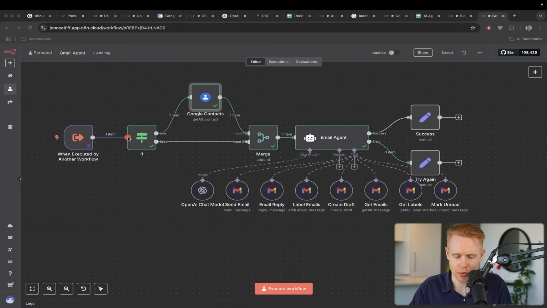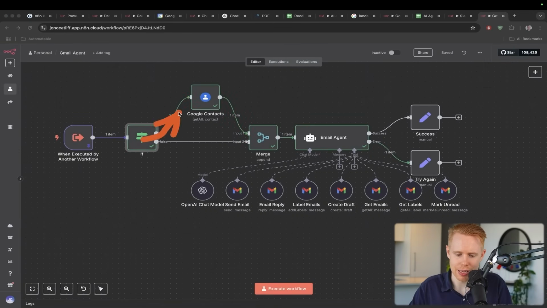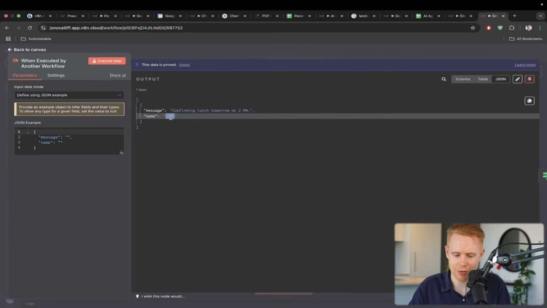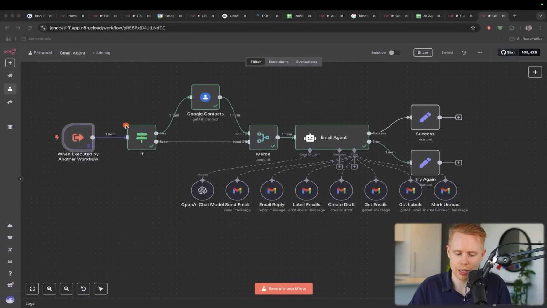Again, what's going on here is we have this if statement, and we're just seeing if the name exists. And if the name exists, then we search for the name. If the name doesn't exist, we're going to pass through. Okay. And the reason why is because if there's no name and we try and search for a name, but there is no name provided, it's going to throw an error. You can only have this work if you're searching for a name. So for example, if I went in and edited this and there was no Jono there, just empty, it would cause an error and this whole thing would break. So I'm making sure that we only search if there actually is a name to search. And if there's not, then we continue forward.